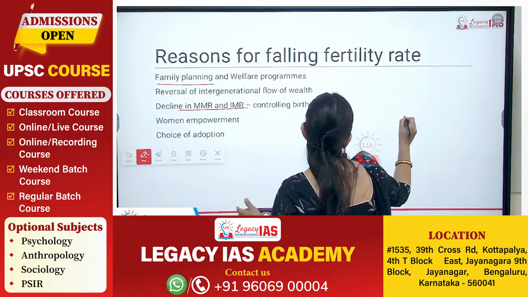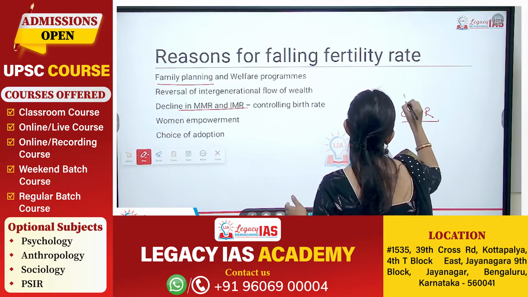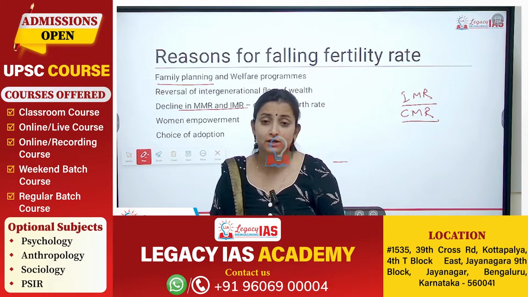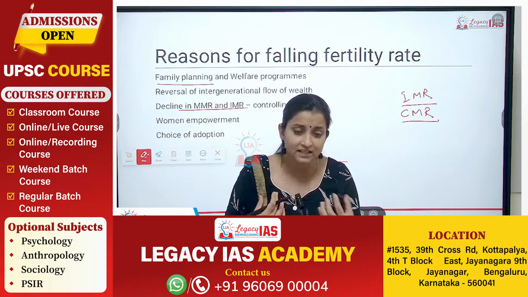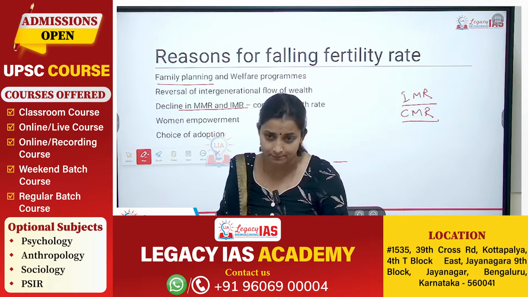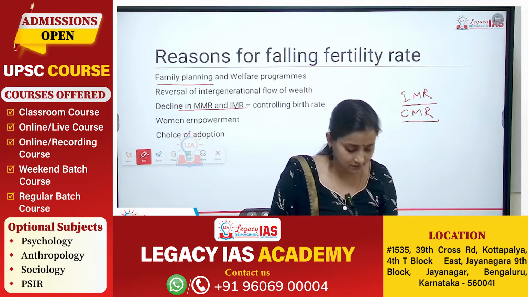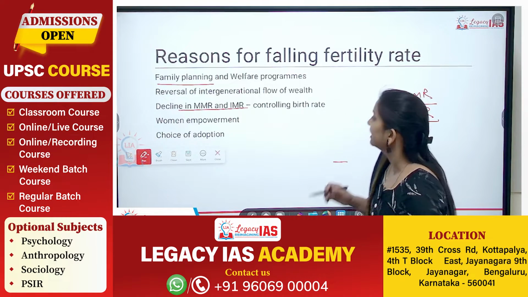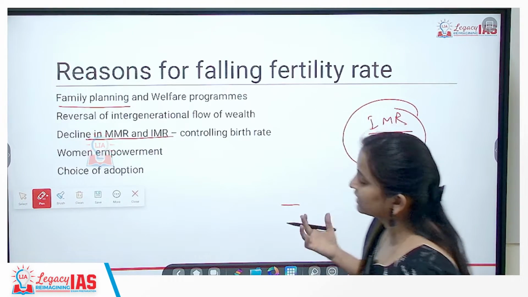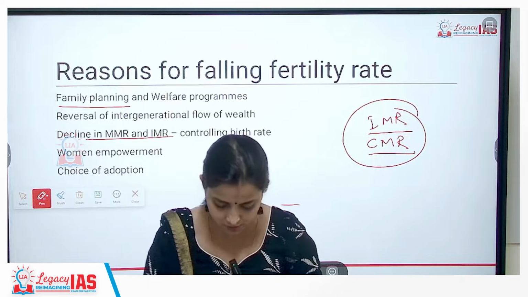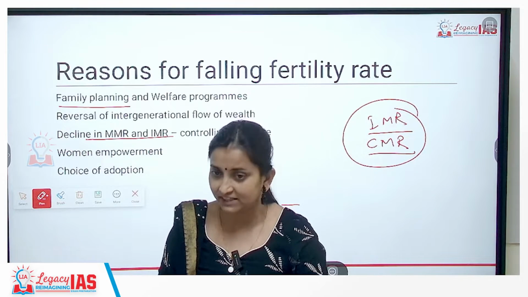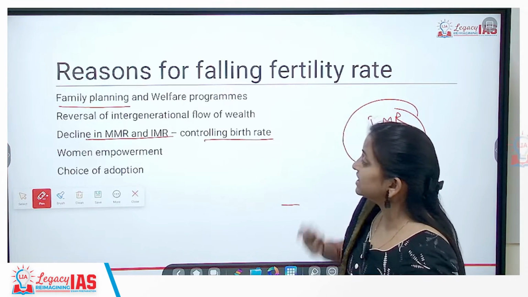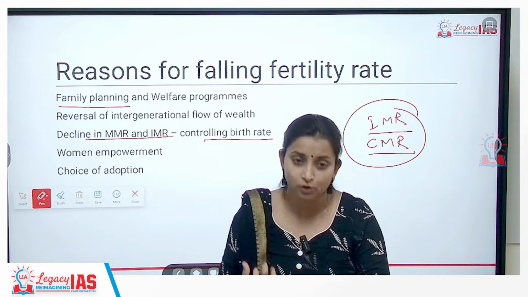Earlier, the child mortality rate or infant mortality rate used to be very high, so the child would not usually cross the age of 5 years. That is why, to ensure that they have progeny, a couple would have multiple births, so that at least 1 or 2 would survive across their life. Now because IMR, CMR and MMR values have been controlled, we have been able to control the death rate. Consequently, we have controlled the birth rate also, because now people have confidence that the child who is born will survive.